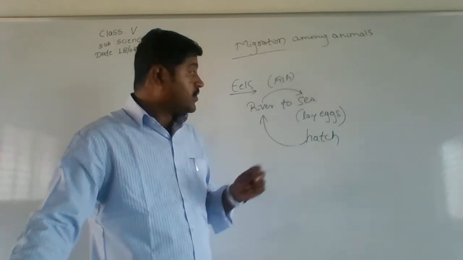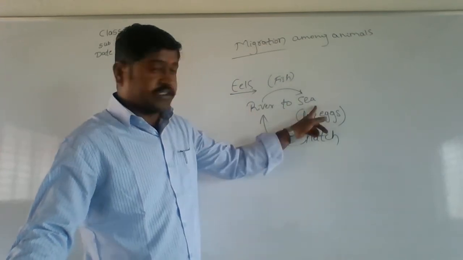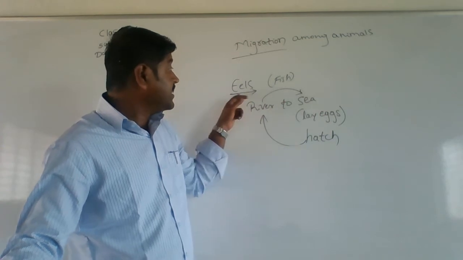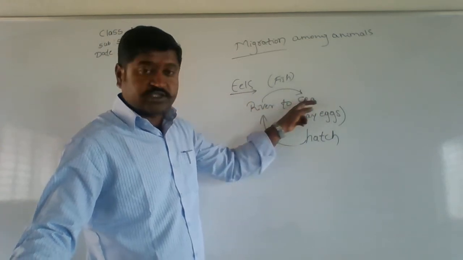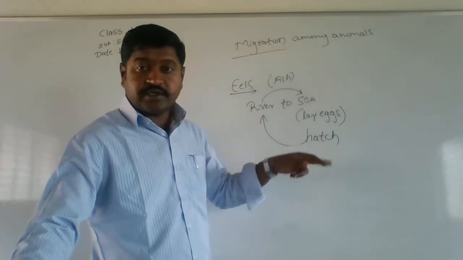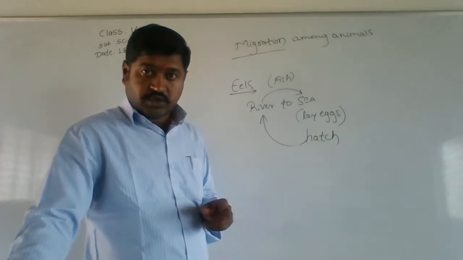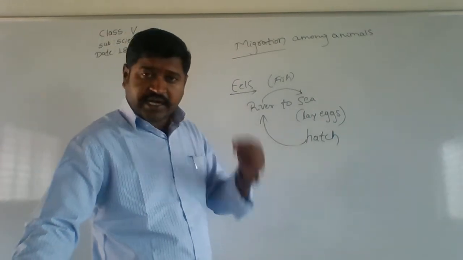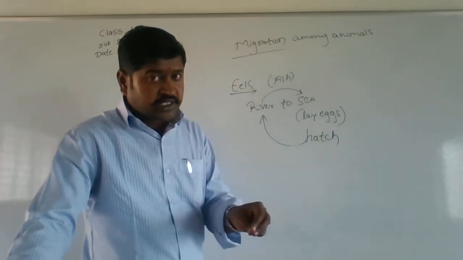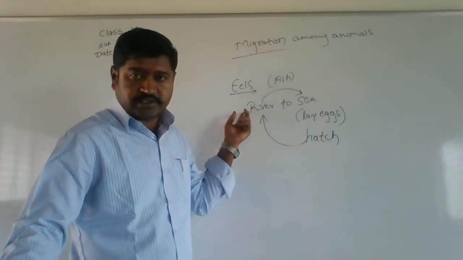Is this clear? So these eels are migrating from river to sea, right? Eels are migrating from river to sea. Why is it migrating from river to sea? It is because of breeding processes. So once the eggs are hatched, the little eels are going to come back again to the river. Is this clear?